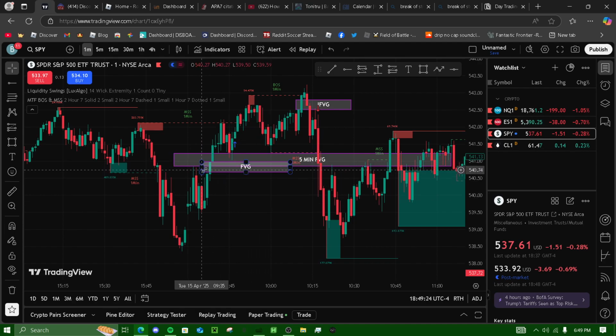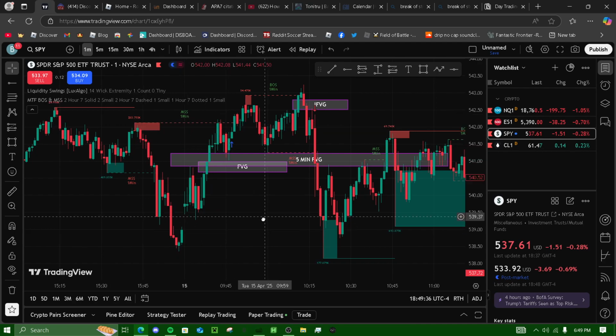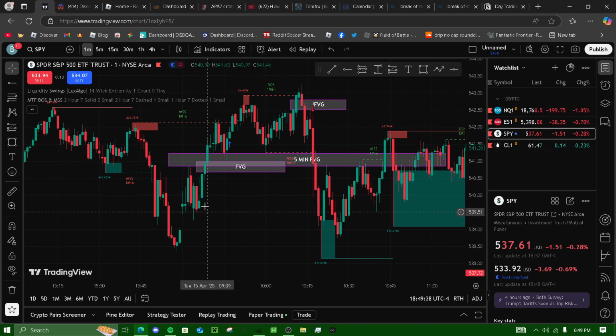And then I had the 5 minute fair value gap made, and then once I had the 5 minute fair value gap made, it tapped into it. It already swept. I thought it swept liquidity, but it didn't. Obviously, you can see that it didn't sweep liquidity, right? But I thought it did. So once it did that, I knew it was gonna come back down, retrace, not retrace, but maybe try to come back down in this fair value gap.